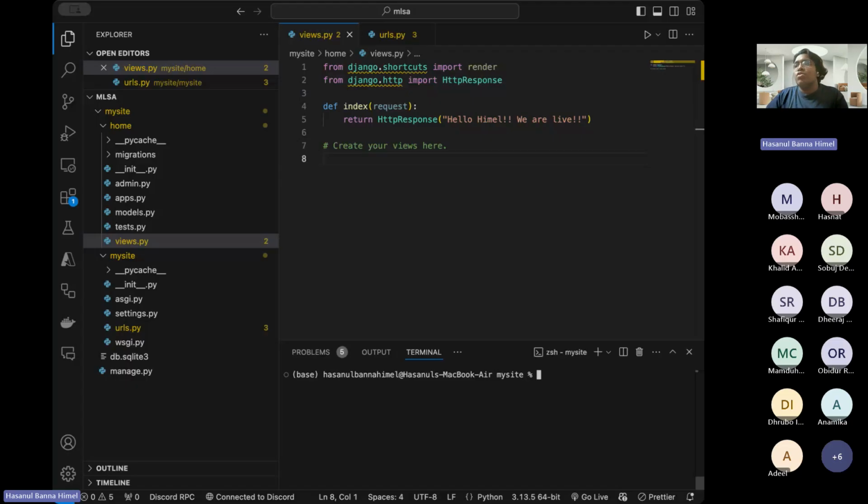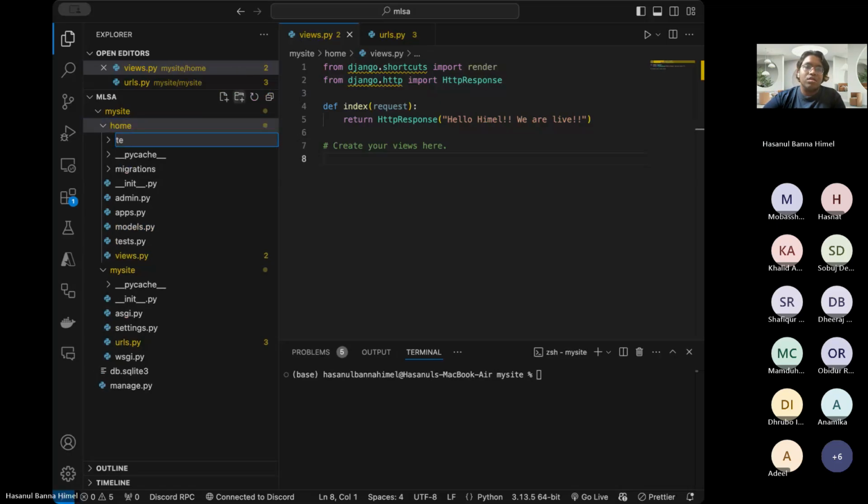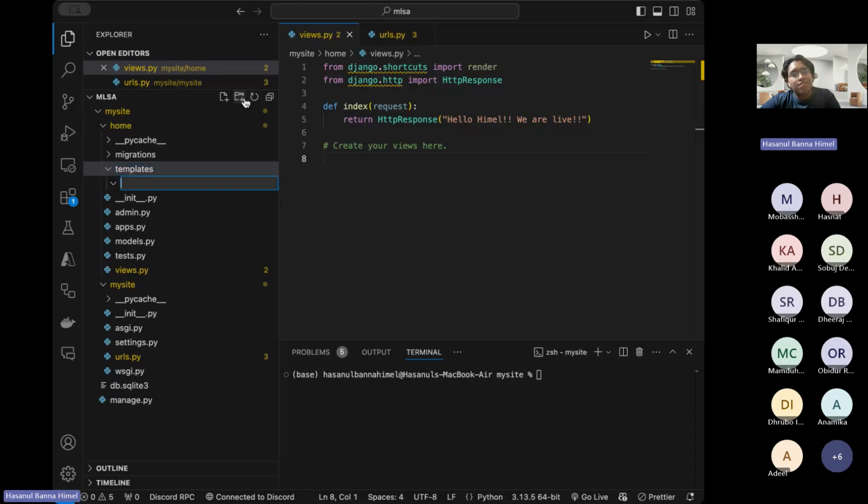For that, we will be creating a folder in this home folder. We'll be creating another folder, templates. Inside templates, we're going to create another folder, as this is the template for our HTML file. We are going to name this home. And finally, we will be creating our HTML file in it.